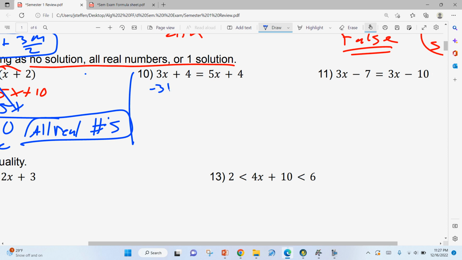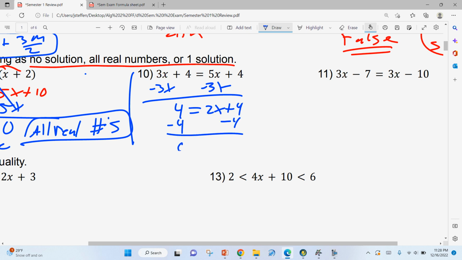This one, if you subtract 3x, 4 is equal to 2x plus 4, then you subtract 4. We get 0 is equal to 2x, that's fine. We still have an x in there. So we end up with x is equal to 0. So this one's just one solution. What is that one solution? Just 0. That's fine.